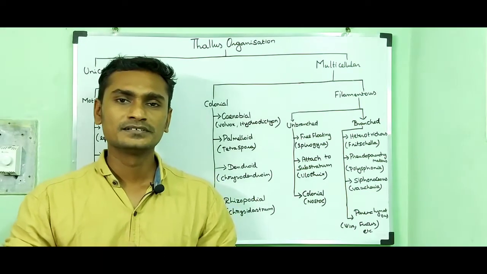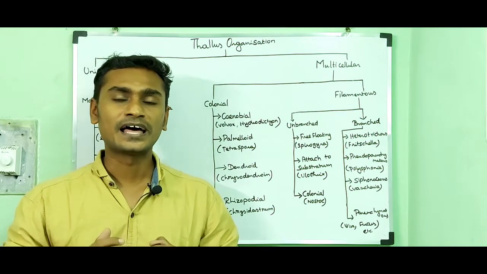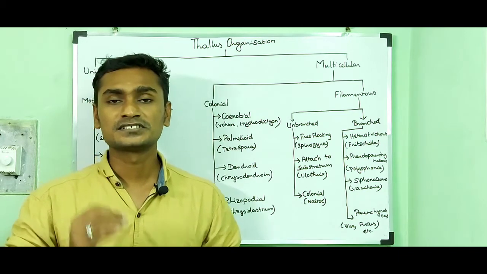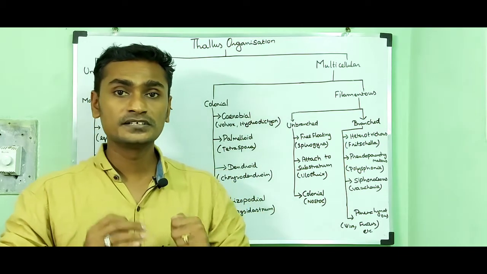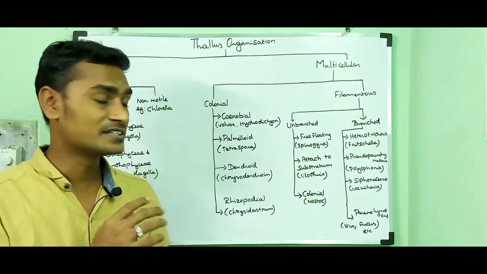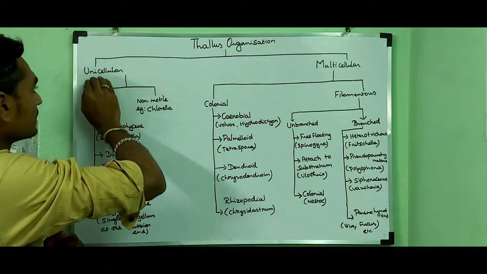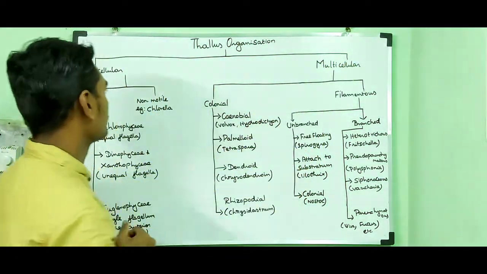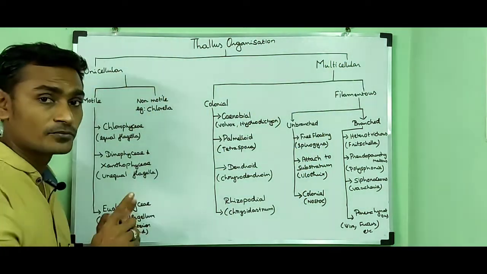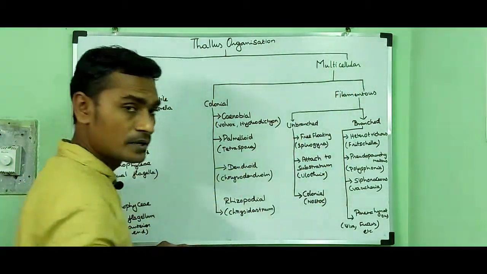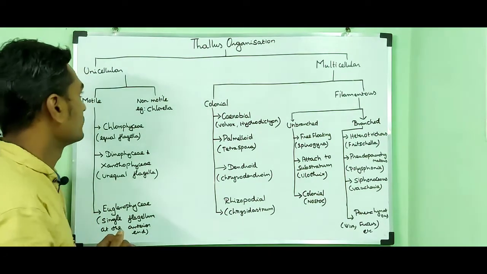Let me explain the thallus organization of algae with the help of a flowchart. Thallus organization of algae can be broadly divided into two types based on their level of organization: unicellular and multicellular. Unicellular algae are made up of only one cell, and in multicellular algae the thallus is made up of many cells.